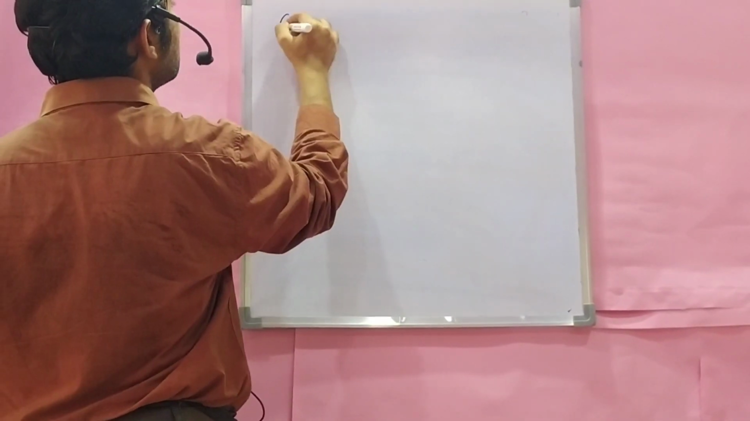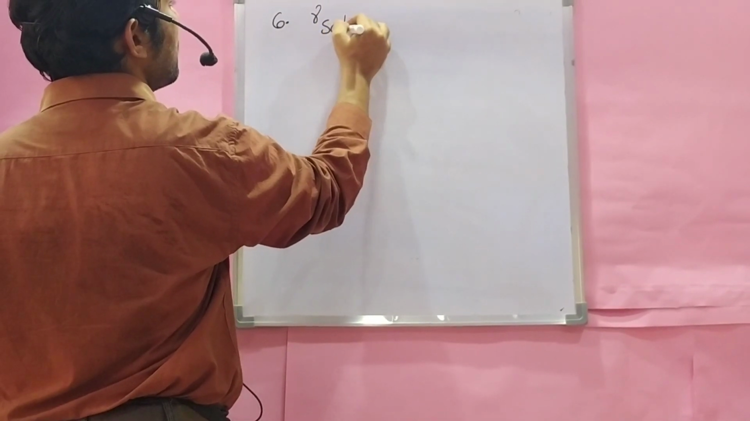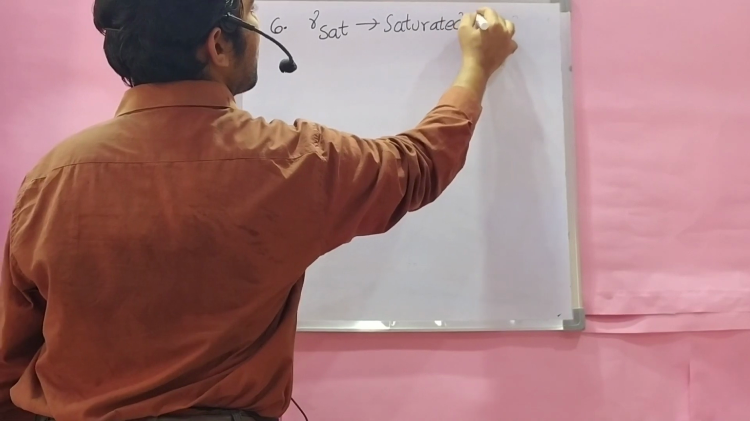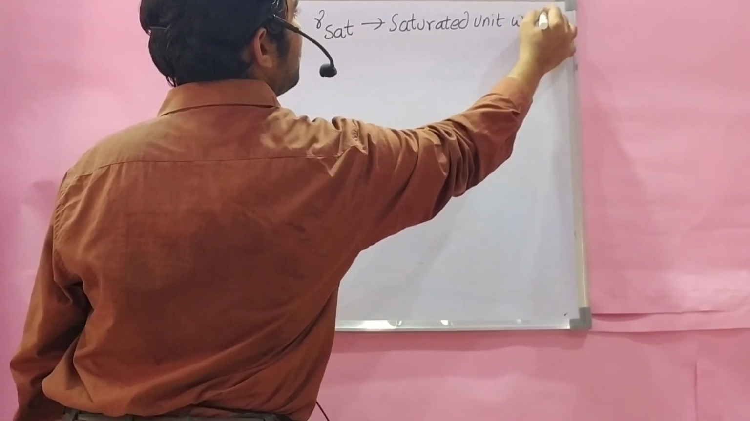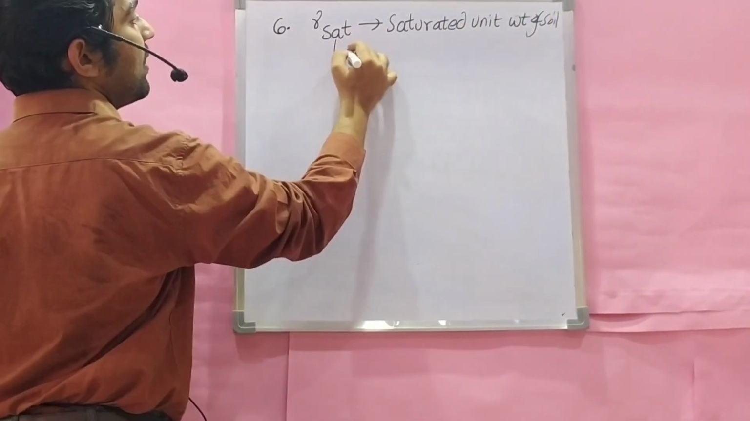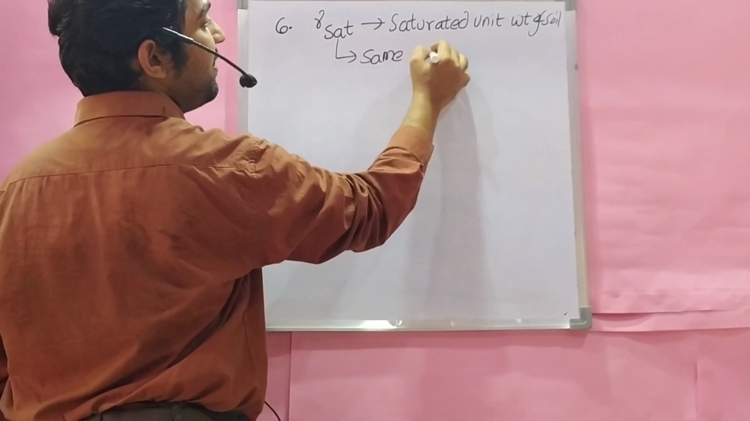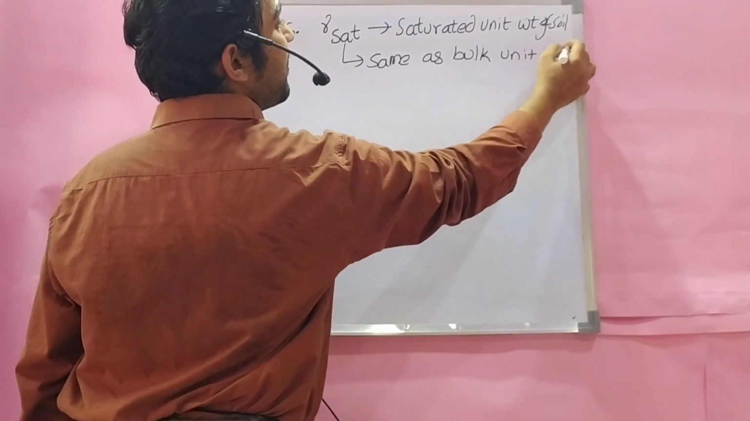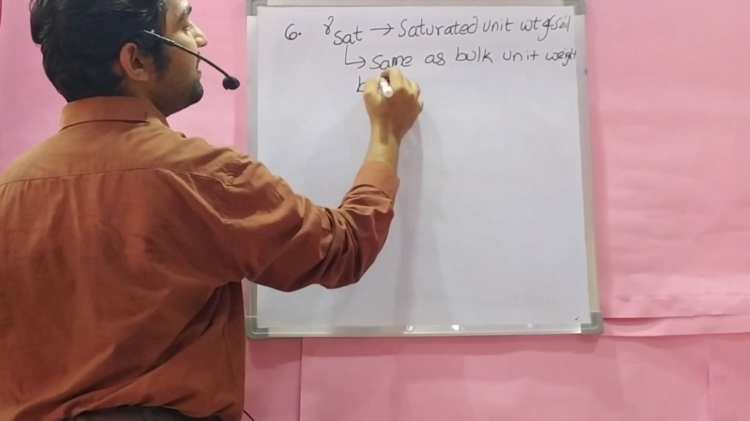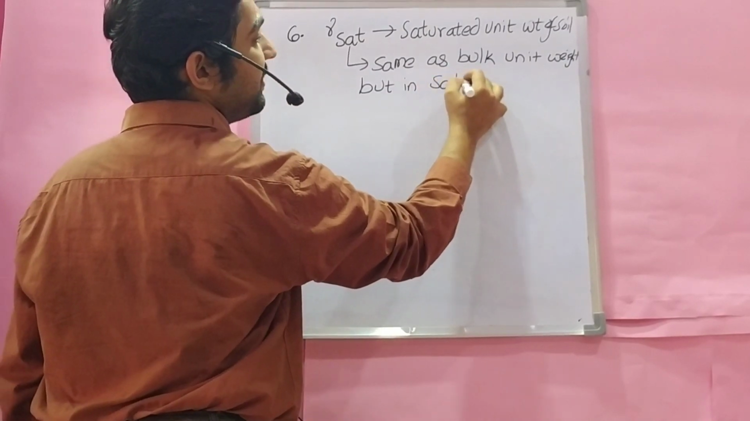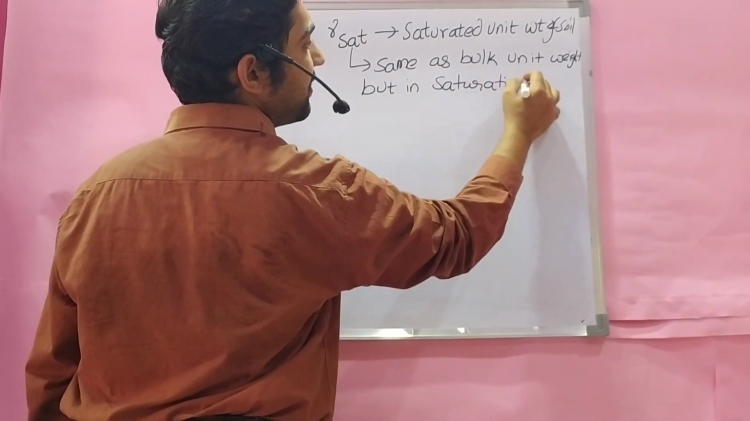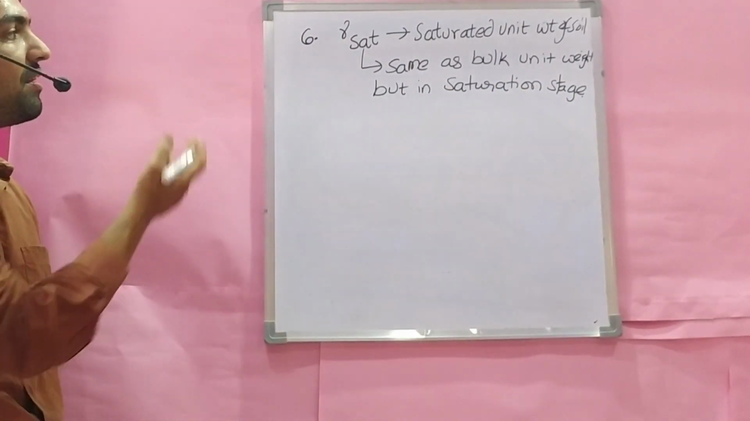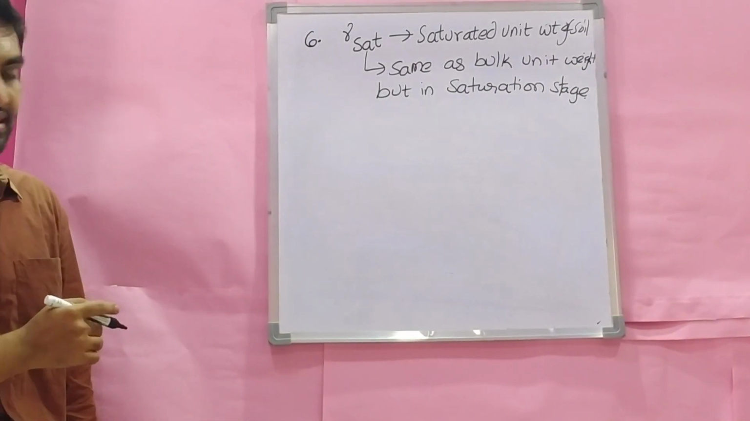The next property is gamma sat. Gamma sat means saturated unit weight, the saturated unit weight of soil. It is the same as bulk unit weight, but in the saturated stage, meaning completely filled with water, that's all.